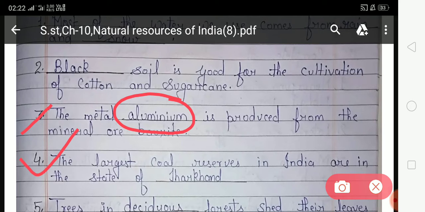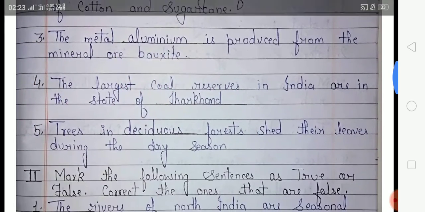The largest coal reserve in India is in the state of... So students, which state has the largest coal reserve in India? Jharkhand has the largest coal reserve in India. So in the fourth number, you have to fill Jharkhand, and here Jharkhand is already filled. Now look at the fifth number.